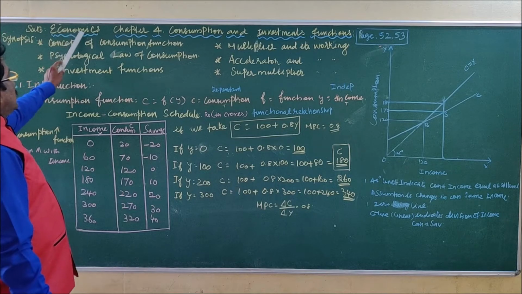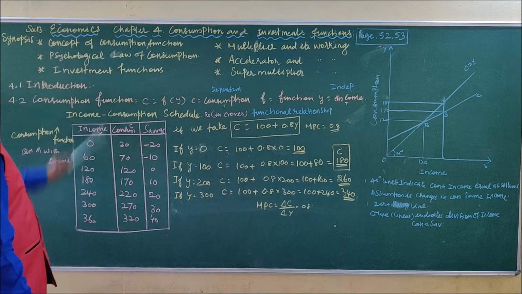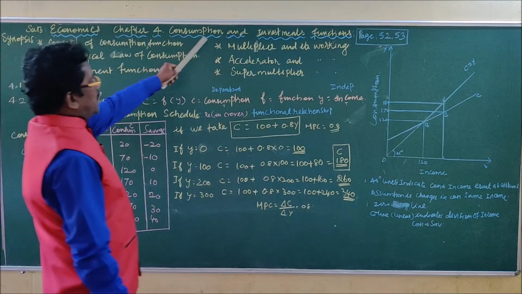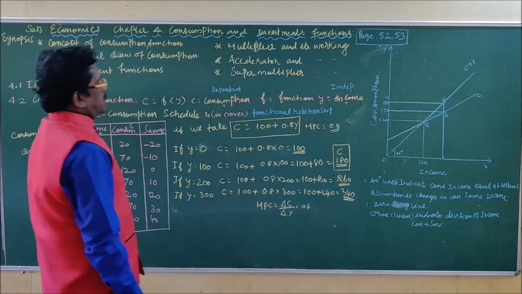In this class we will see economics, chapter number 4, consumption and investment functions.